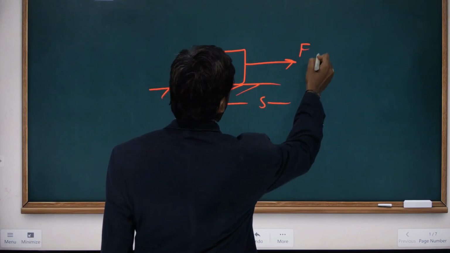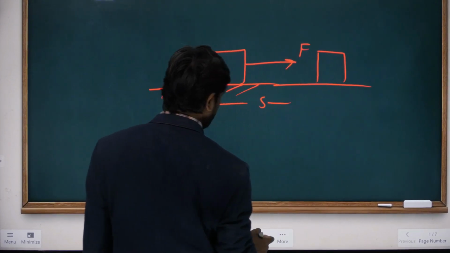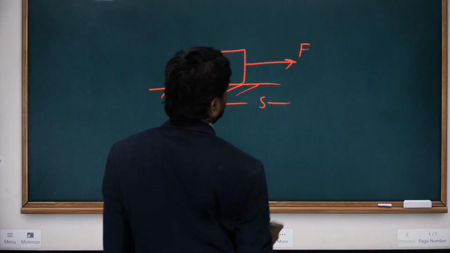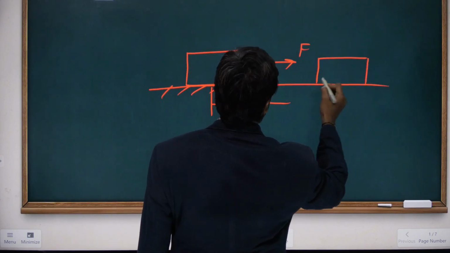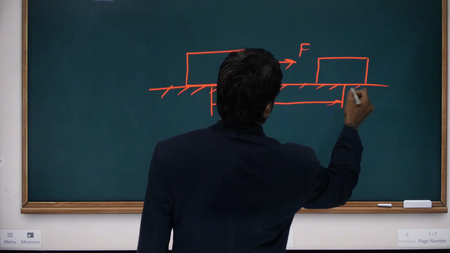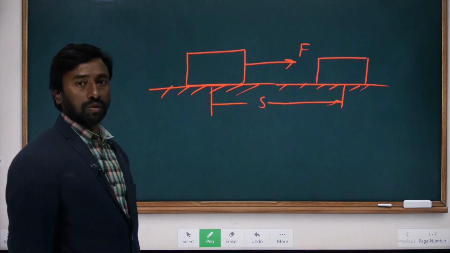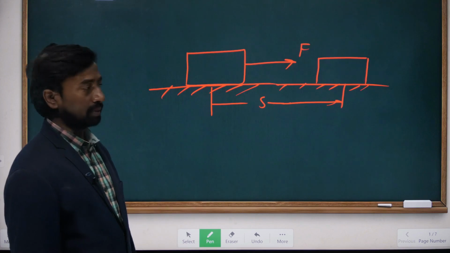A displacement takes place on the body. Let us consider the body has a displacement like this, up to here. The body has moved. So now we can say that a certain work has been done by the body.